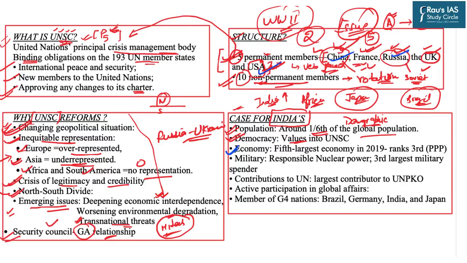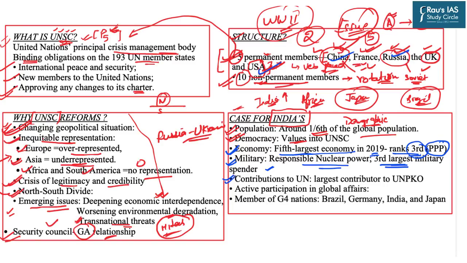Next comes the economic might. Factually, India was the fifth largest economy in 2019, and as far as purchasing power parity is concerned, India ranks third globally. So that means India is among the top five economic powers. Now comes the military. India is a responsible nuclear power, being the third largest military spender and having one of the largest standing armies.